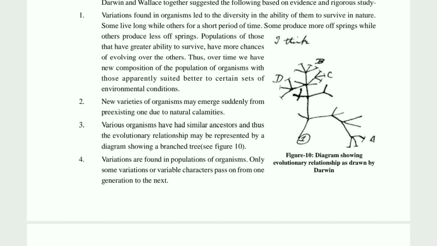What happened? The variation may change. Suppose this era, this particular generation, they are having some type of characteristics, maybe curled hair. Might be possible for the next generation, what happened? It will be interbred with the straight hair. So some of the offspring will get the curled hair and some will get the straight hair. In that manner, generation by generation, certain variations are going to come.